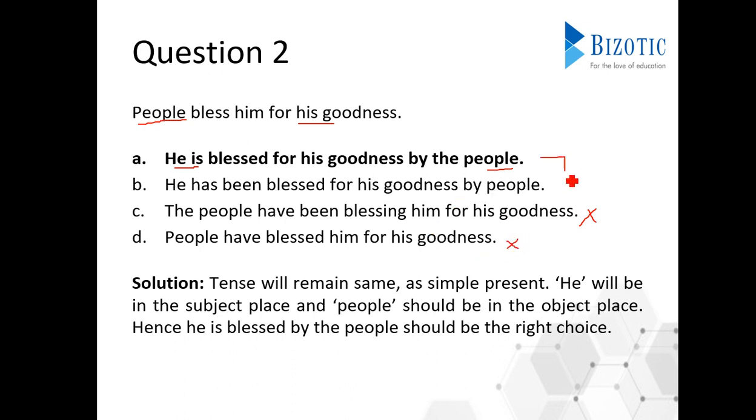So the only two options that are left out are again A and B. And the only difference here is he is blessed and he has been blessed. So we may not change any tense form. So it should be in simple present itself. So that's why he is blessed. Option A is the correct answer. Let's solve question number 3.